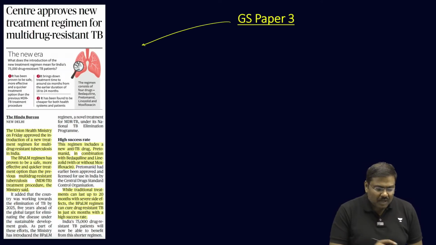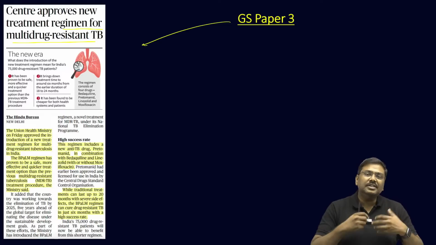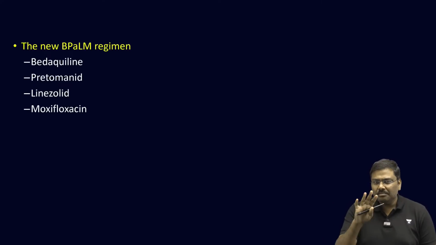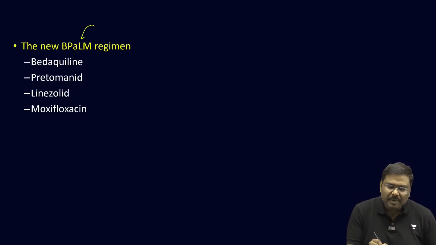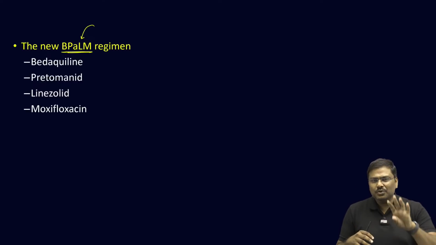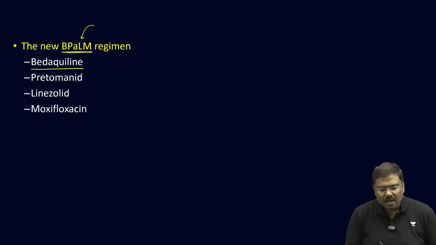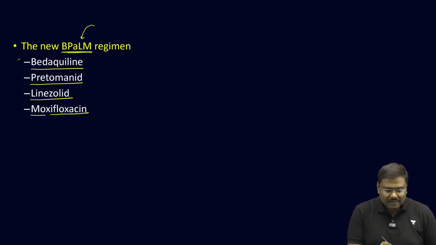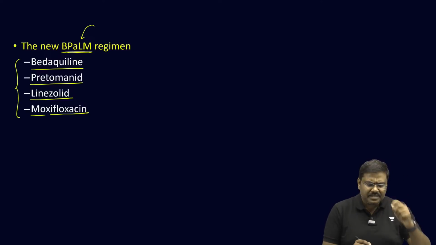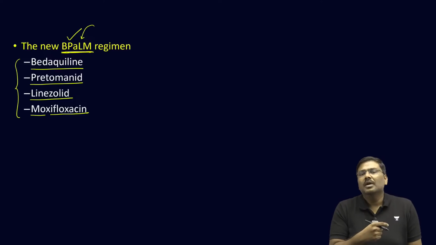Now, next article: Center has approved new treatment regimen for multi-drug resistant TB. Now, what is this new regimen? Please memorize this. The new regimen is referred to as BPALM. The BPALM essentially refers to 4 components in this regimen, that is the medicines: bedaquiline, pretomanid, linezolid and moxifloxacin. These are the 4 types of medicines which will be provided under this new regimen to treat TB in India.